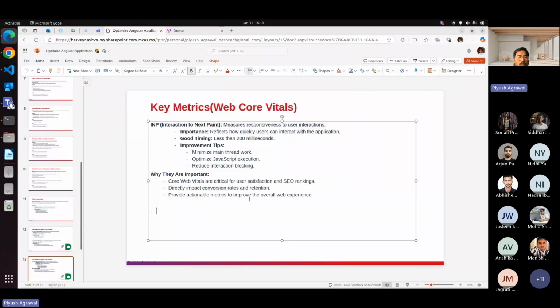They provide actionable metrics to improve the overall web experience. They give details about where we are lagging and what we need to improve. Like if the FCP is more than 1.8, it will tell you what you need to improve, for example loading another library after loading the content. So it helps us improve the web experience and user retention.